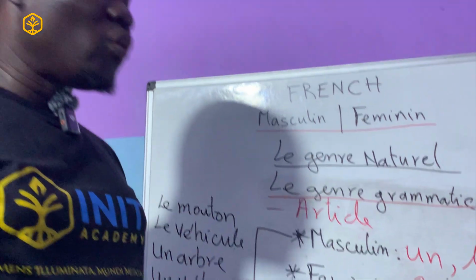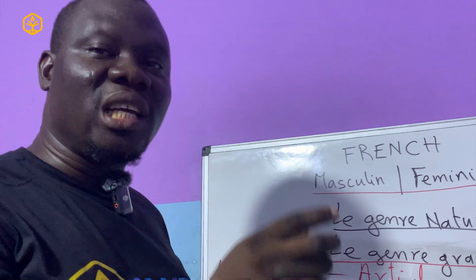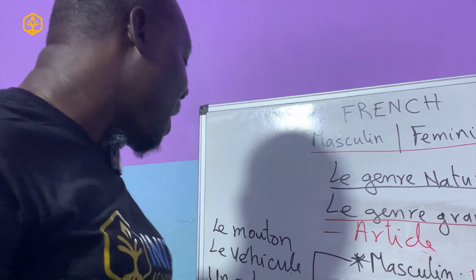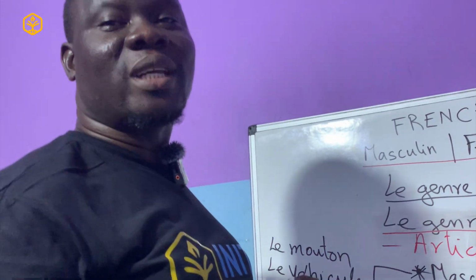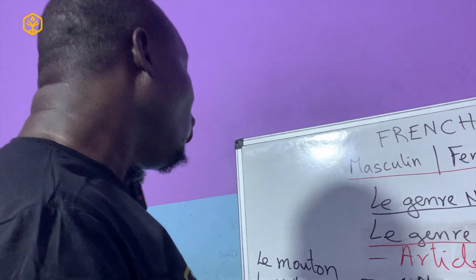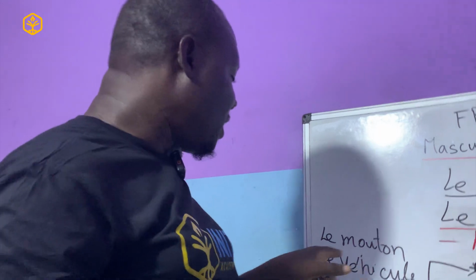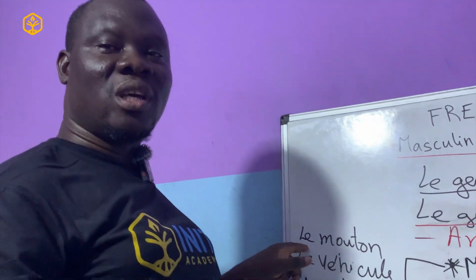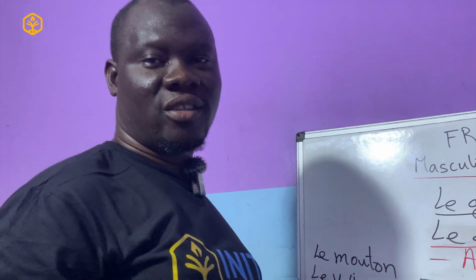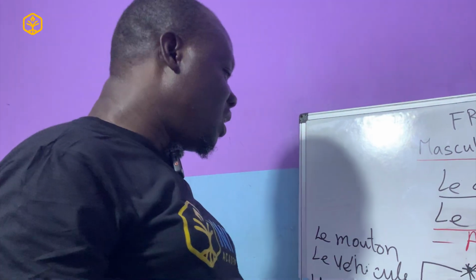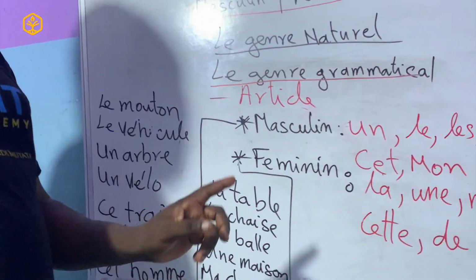Then the next key we saw is how to look at the grammatical structure automatically, even if you don't know. Remember the last question we asked is, how do we even know that this word means this or that? So we said, even if you don't know the meaning, the true value that is inside the word mouton, at least as soon as you see this article in front of it, know that this thing is a masculine thing. As soon as you see this article, automatically know that, oh, it is a feminine thing.